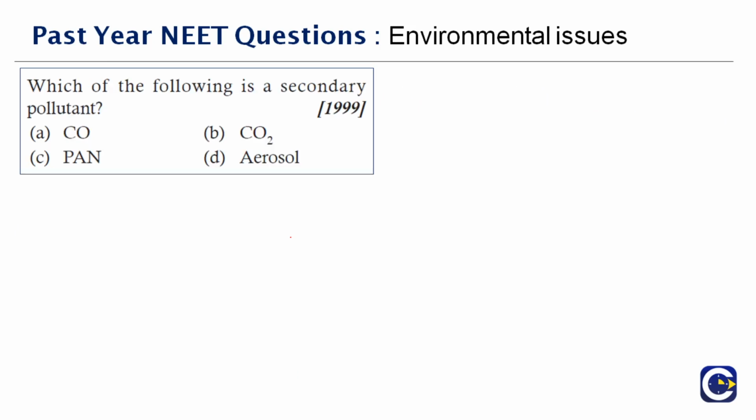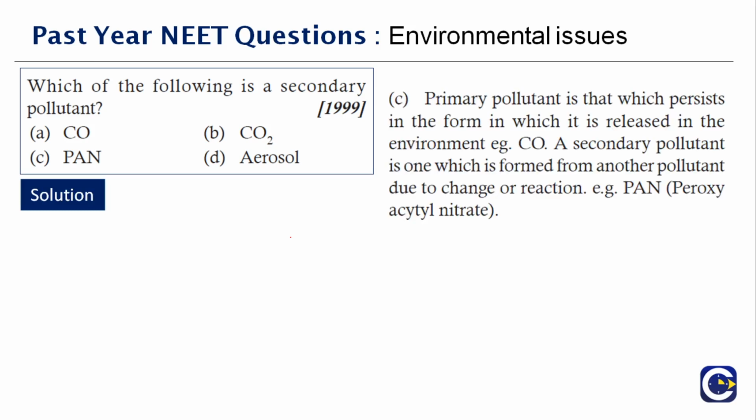Okay, next question here. Which of the following is a secondary pollutant? So you have all the pollutants here: aerosol, carbon dioxide, carbon monoxide, PAN. The right answer is option C. The primary pollutant is one which persists in the form in which it is released into the environment, which is carbon monoxide, released from a lot of vehicles that we travel in. A secondary pollutant is formed from another pollutant due to a change or reaction, and that is PAN, which is peroxyacetyl nitrate.